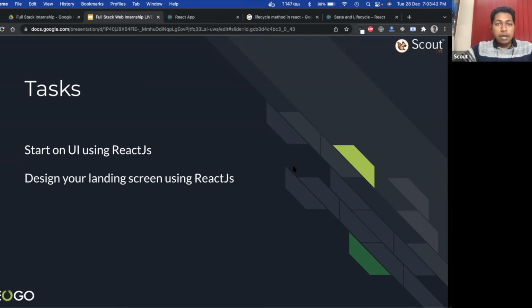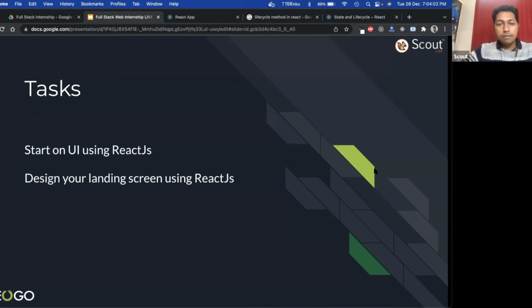I will update the assignment submission form that I have. There we will share the link for your GitHub repository, and there are certain other things like where the API will be deployed. Those things I will clarify in coming days. But you start with your landing screen.